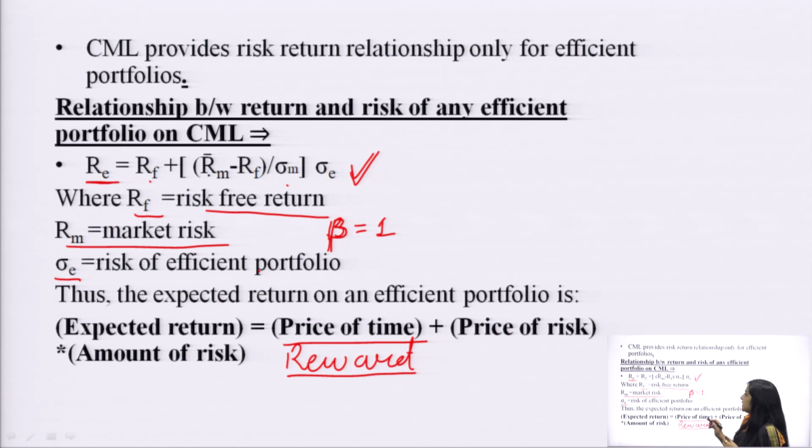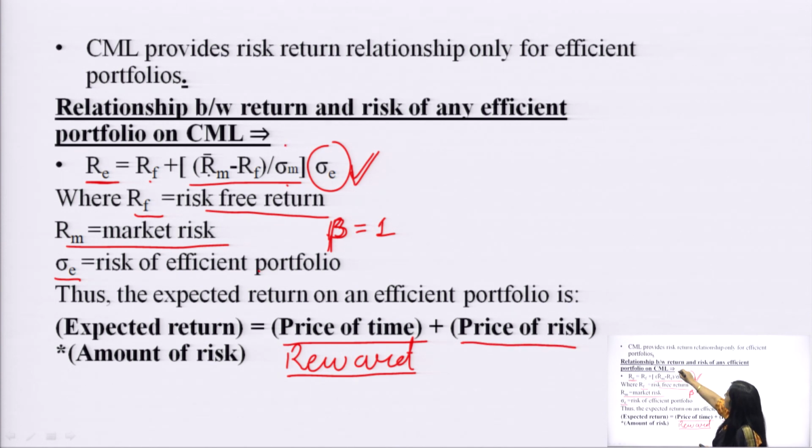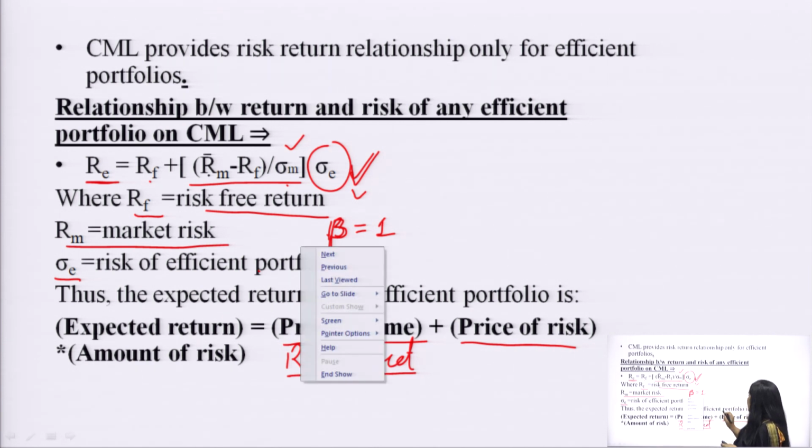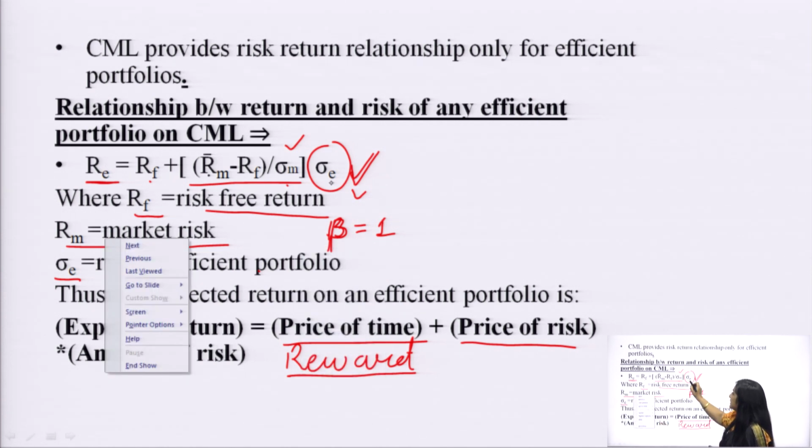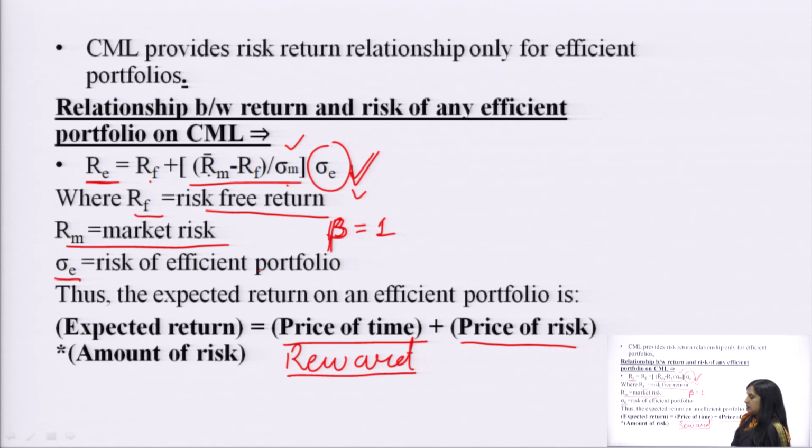And then since he is assuming some risk in the market, he wants some return according to this risk. So, this is the price of risk, and this is the amount of risk. So, how is the relationship derived? Return is equal to the reward plus the price of risk into the amount of risk. So, this sigma E is the amount of risk.